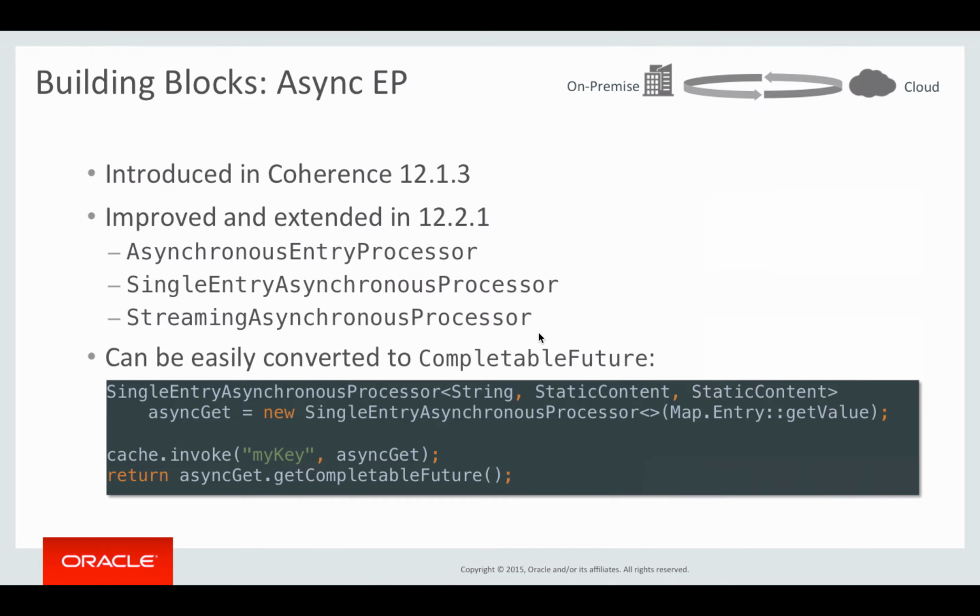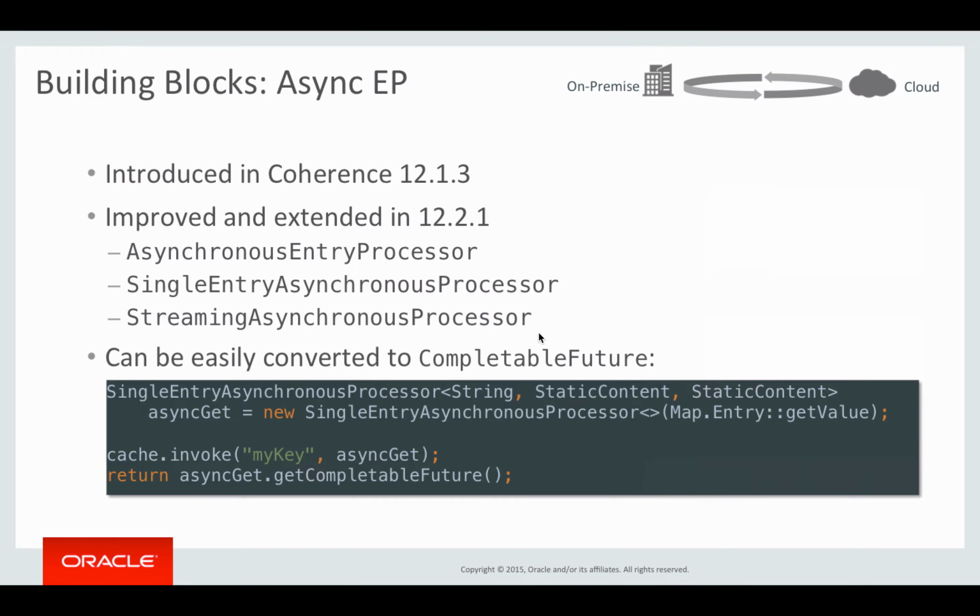So now let's look at some of the building blocks that Coherence provides that allowed us to implement the Async API. The first of those is asynchronous entry processors, which were introduced in Coherence 12.1.3, but were significantly improved and extended in Coherence 12.2.1.